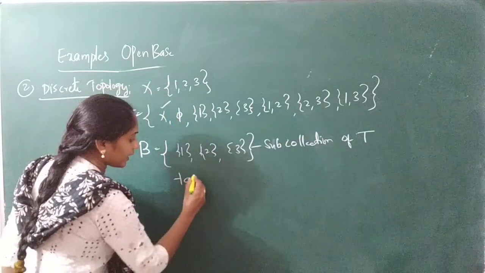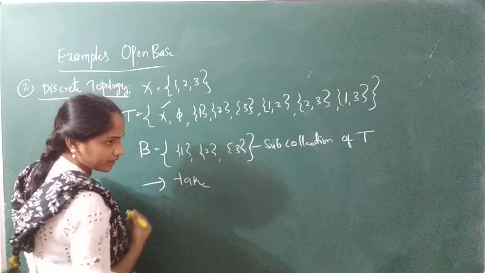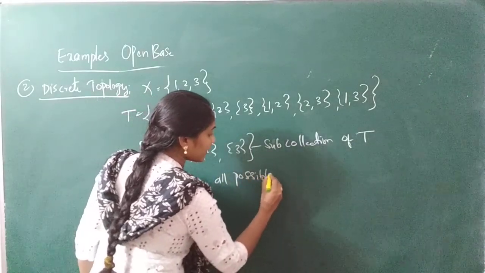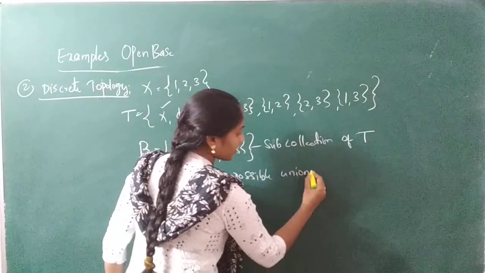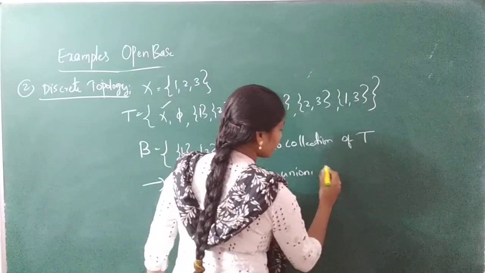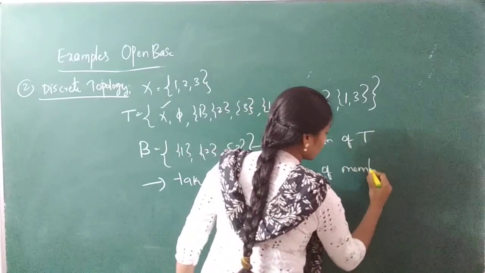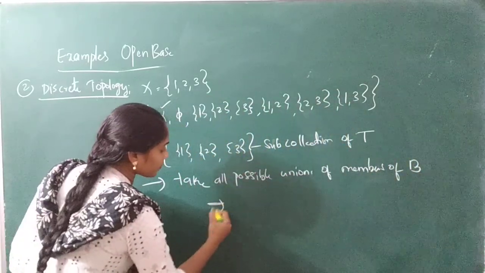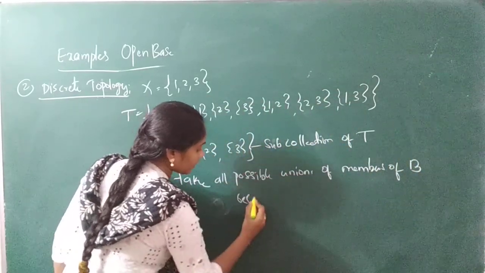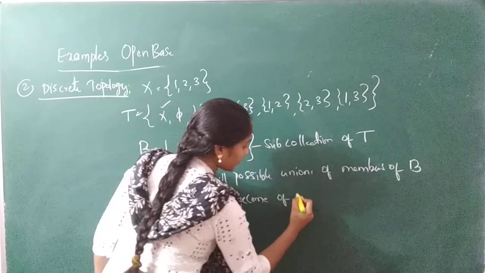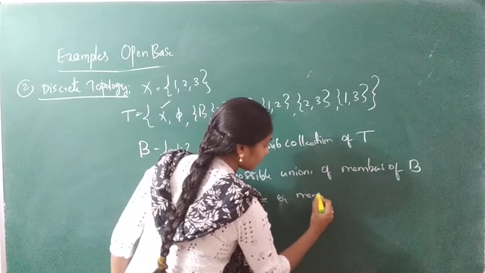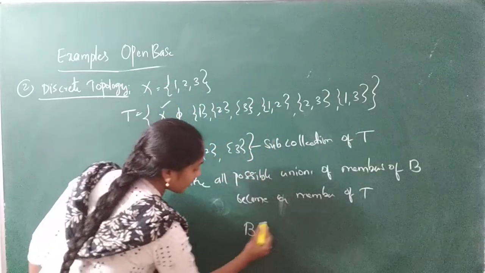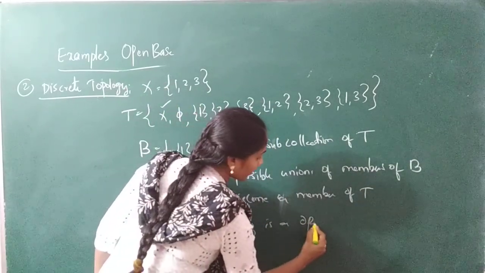To check, take all possible unions of members of B and that should become a member in tau. Then you can say that B is an open base.